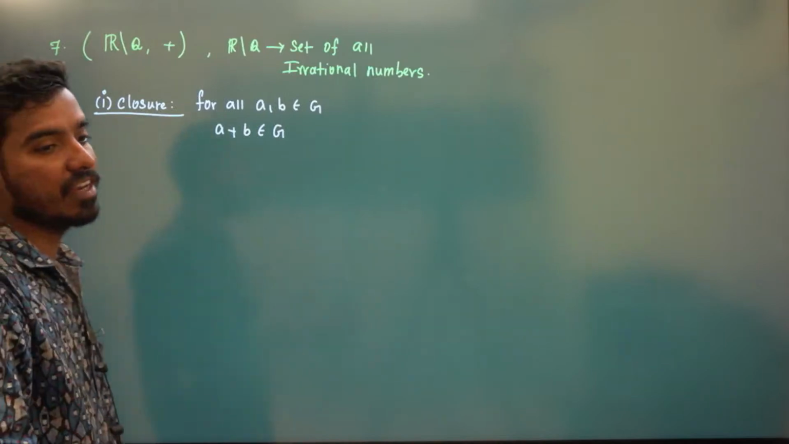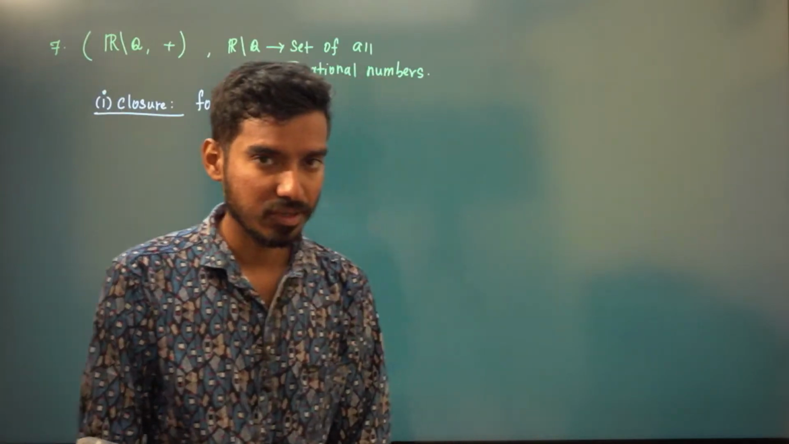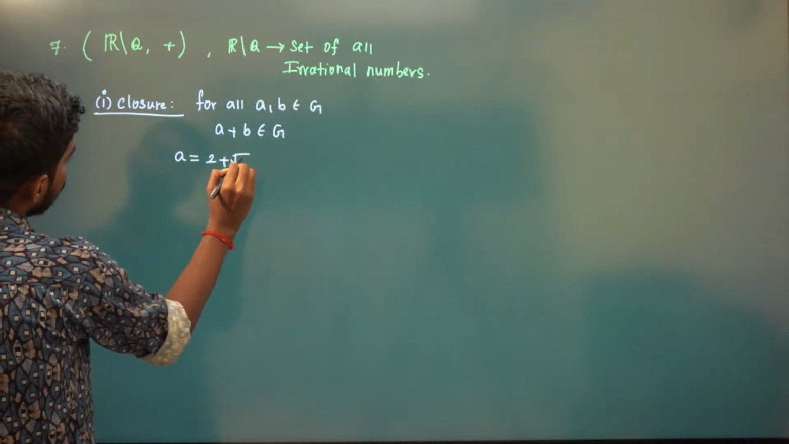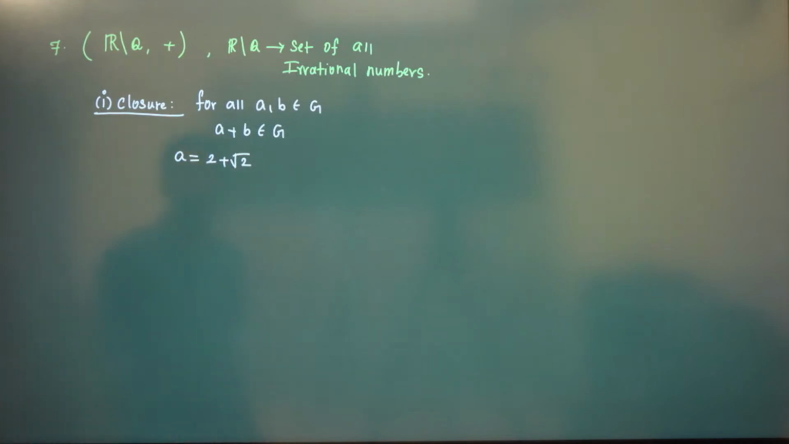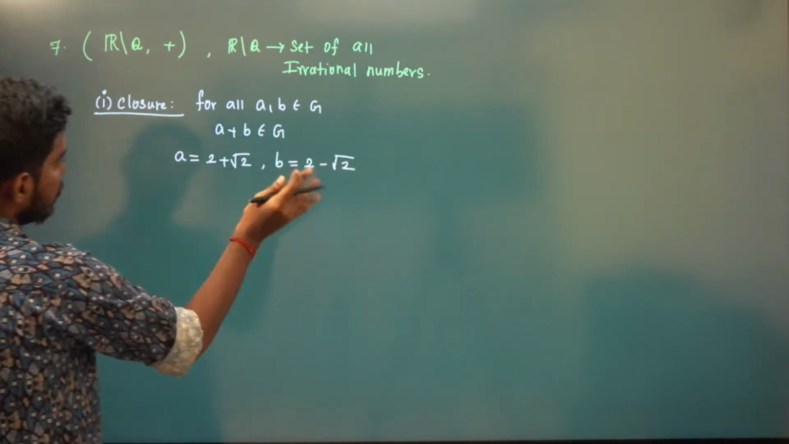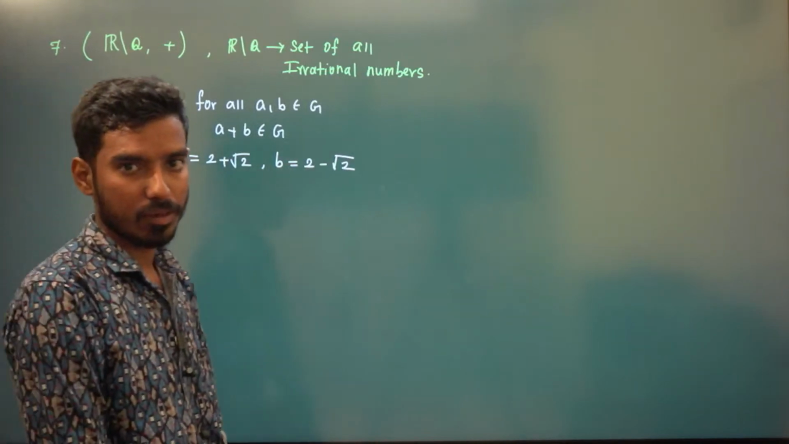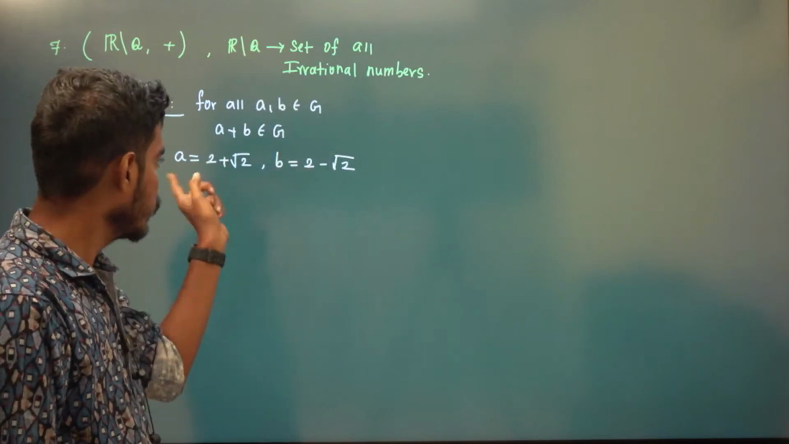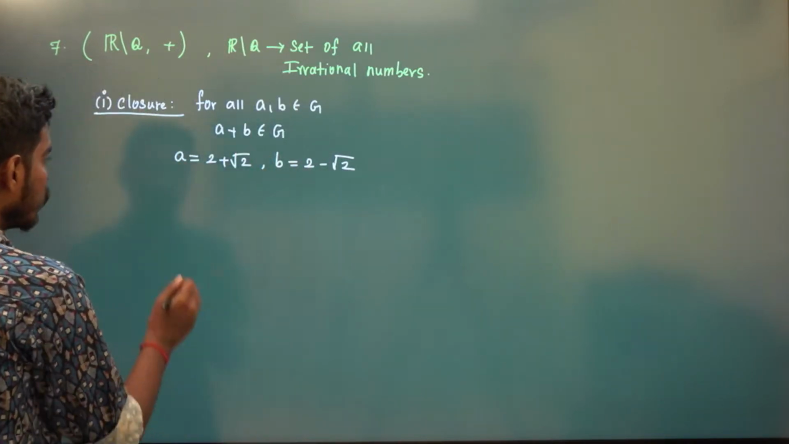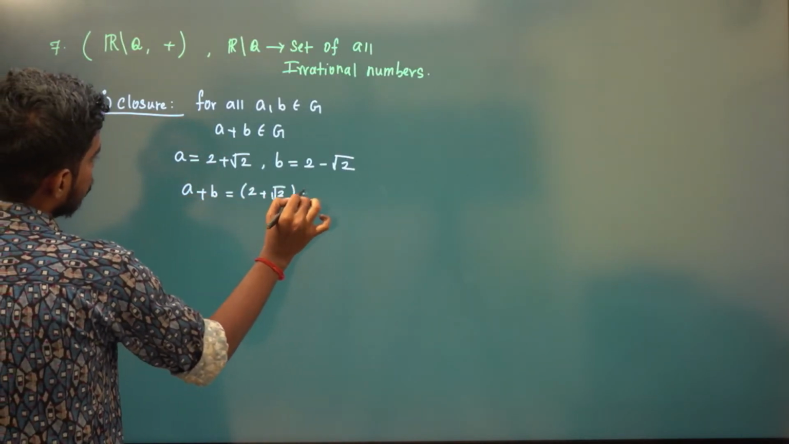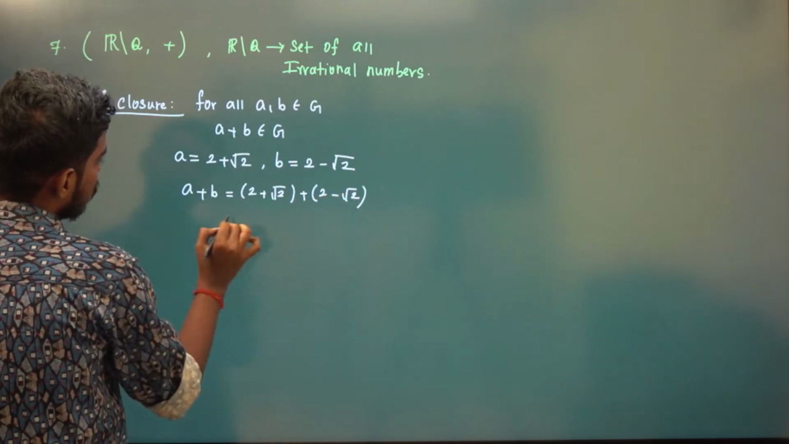Is the sum of two irrationals rational? That is the question, right? See, if I take a to be equal to 2 plus root 2, and if I take b to be 2 minus root 2, you can see a and b both are irrational numbers, because we know the sum of irrational plus rational is always irrational. But what about a plus b? 2 plus root 2 and 2 minus root 2 will give you 4.